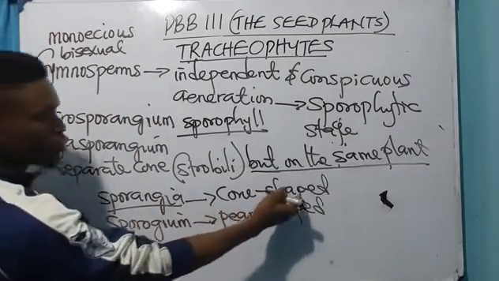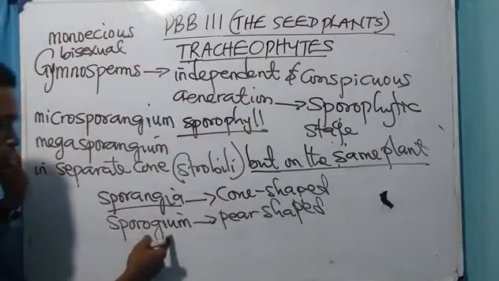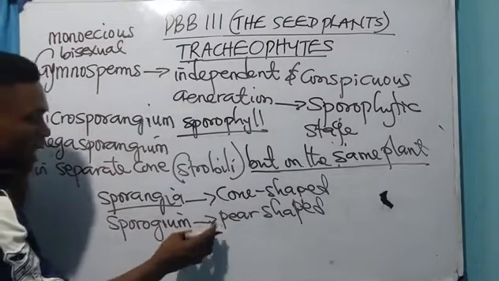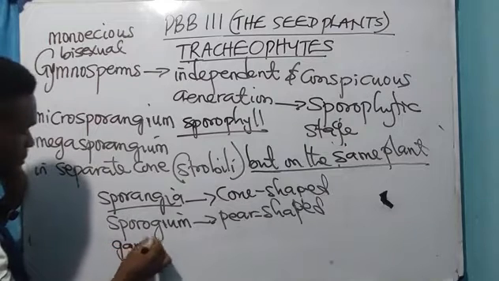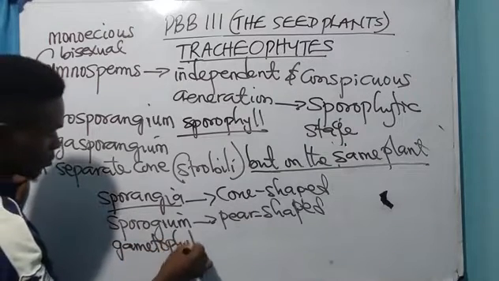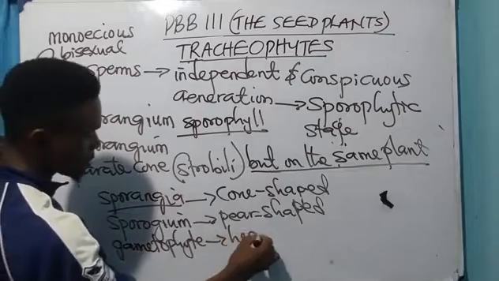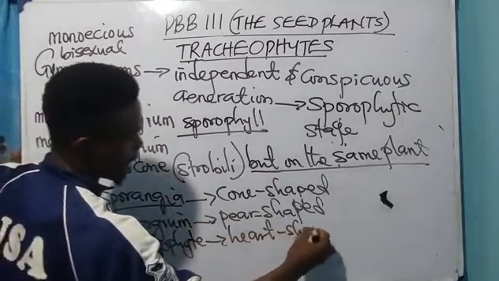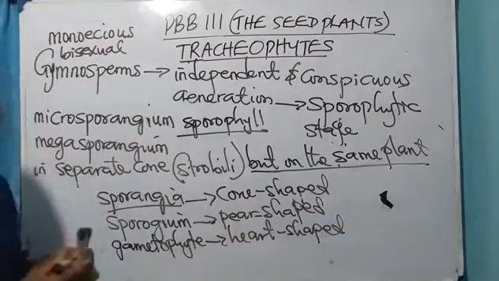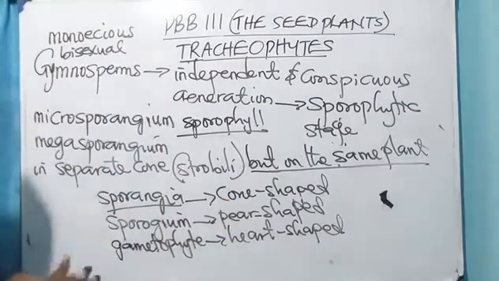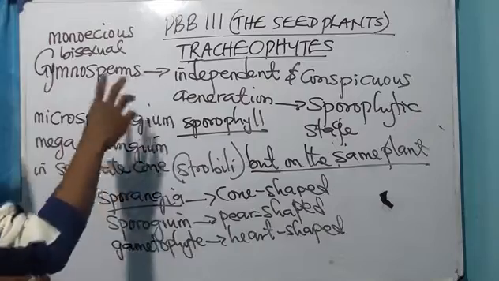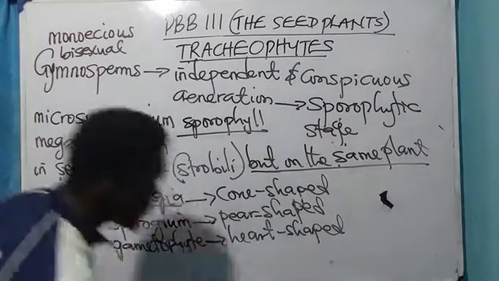Sporangia is what? Cone shaped. Sporogia are what? Pear shaped. Then the gametophytes are what? Heart shaped. It has the shape of what? Heart. Please take note of that. That is all about the gymnosperms for now.